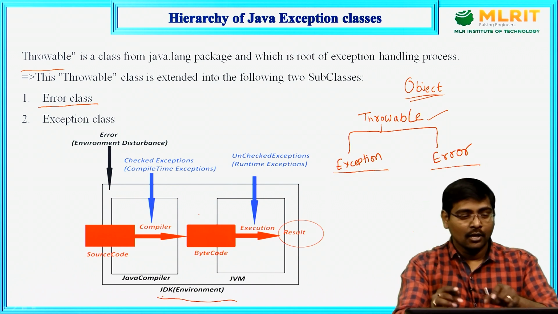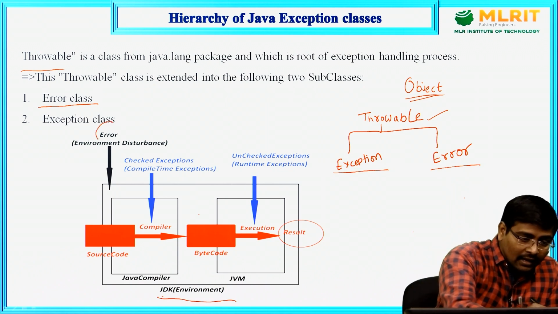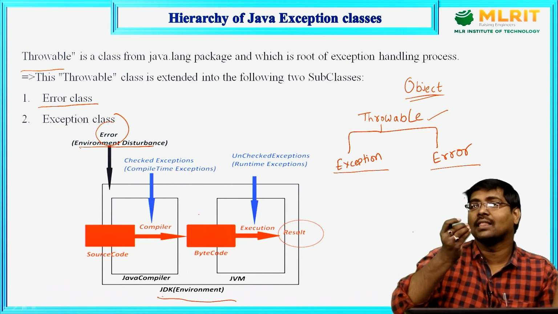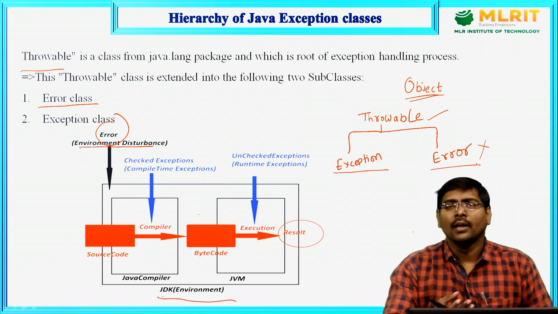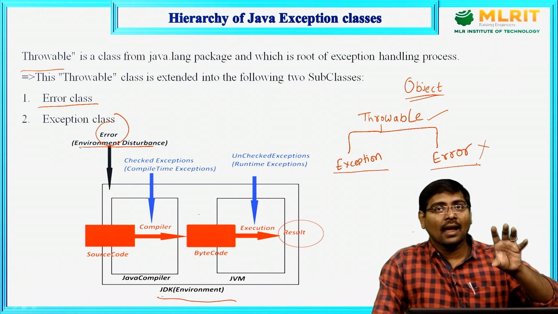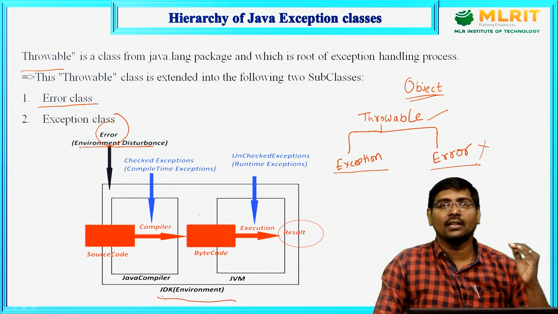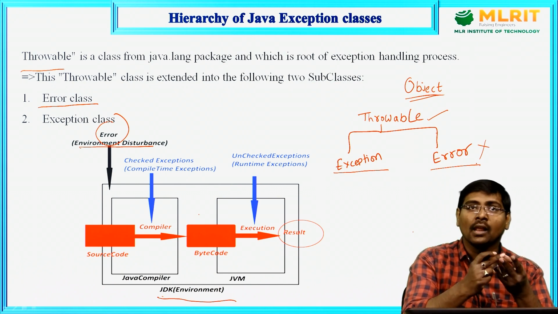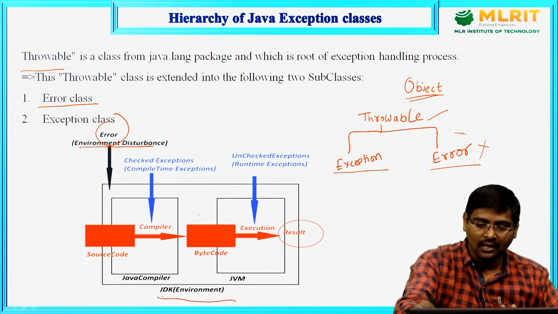So, you got it? If the entire thing is a JDK, in that, error is an environment disturbance that is not inside the application. So, it is not possible to handle. Why? If it is inside the application, then I will write some code and I will handle it. But the error occurred not inside the software, it is outside the software, that is an error. Examples are StackOverflowError, VirtualMachineError, OutOfMemoryError, all those are some types of errors.